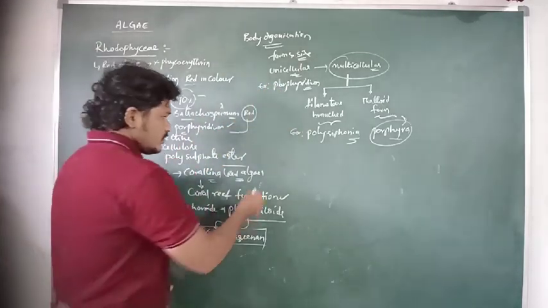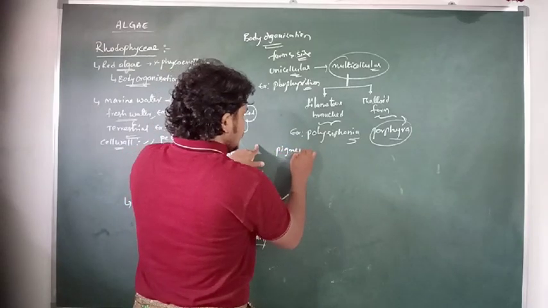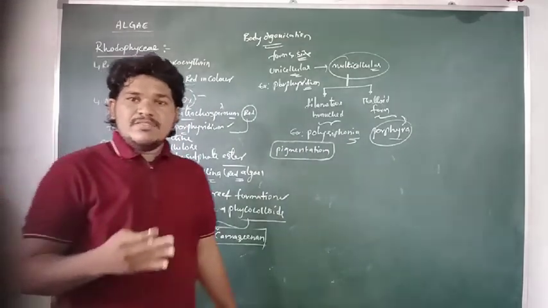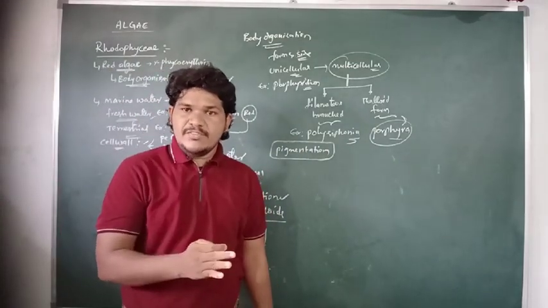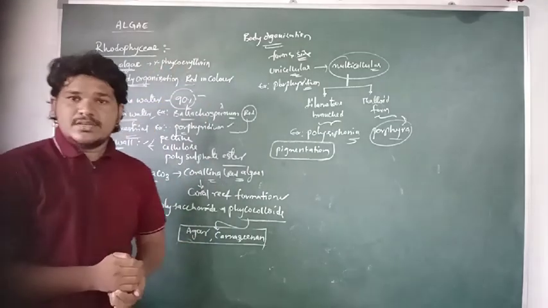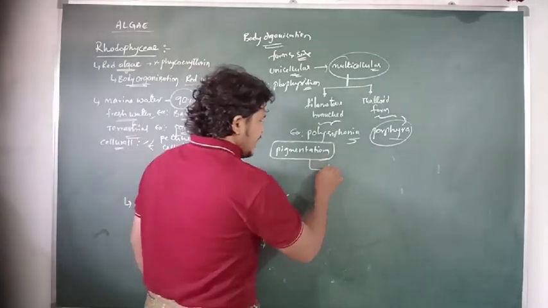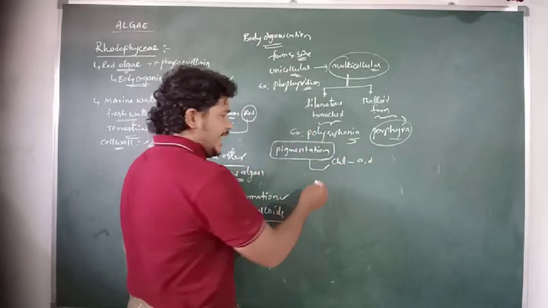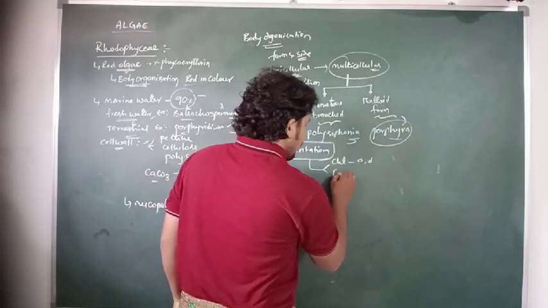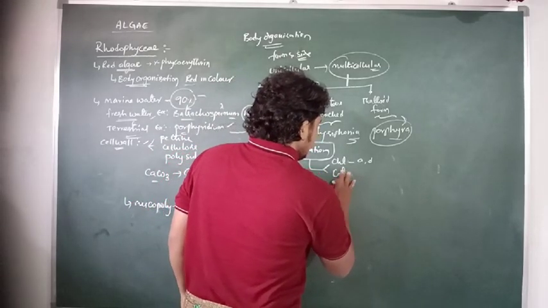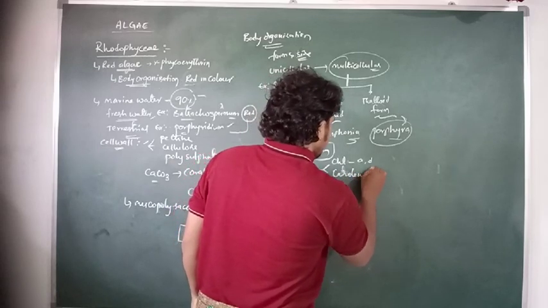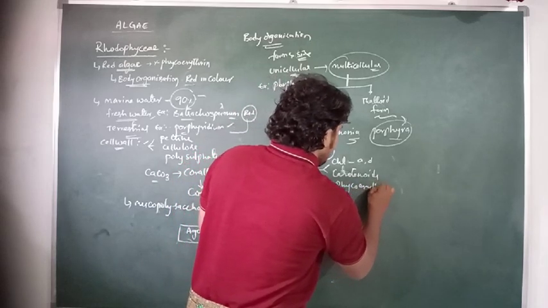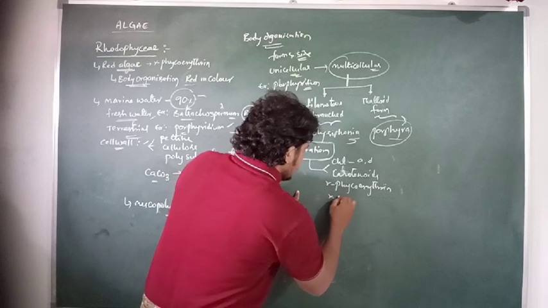And then coming to the pigmentation in the Rhodophyceae. Their body color appears red due to the amount of R-phycoerythrin. In addition to R-phycoerythrin, particularly chlorophyll A and D, carotenoids, R-phycoerythrin and R-phycocyanin are present.